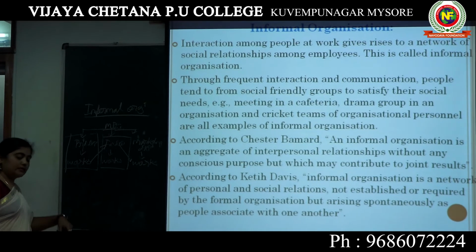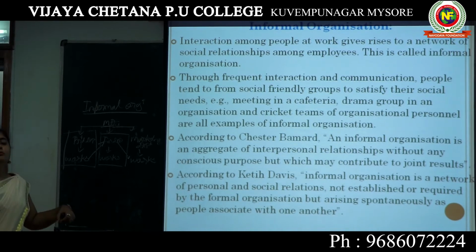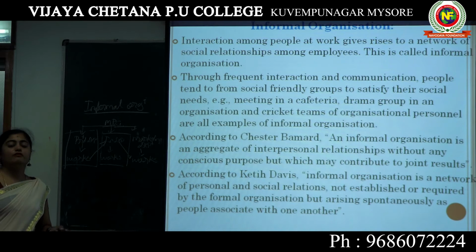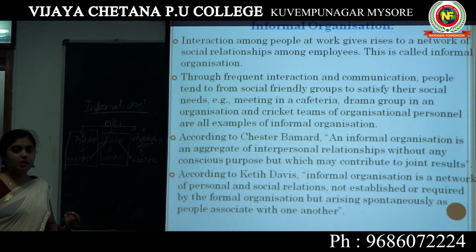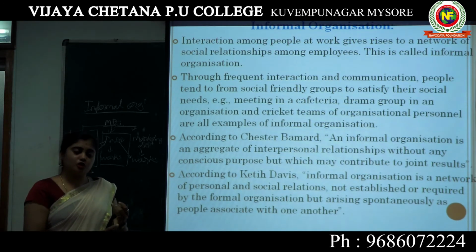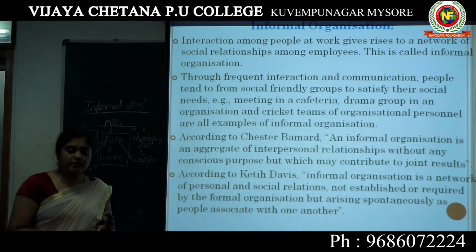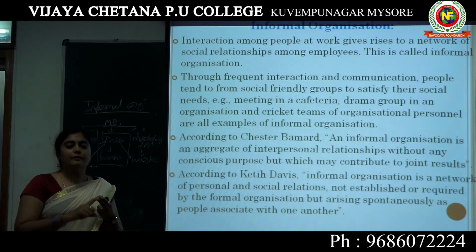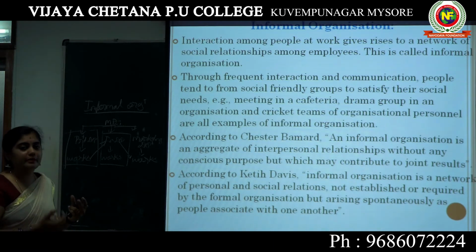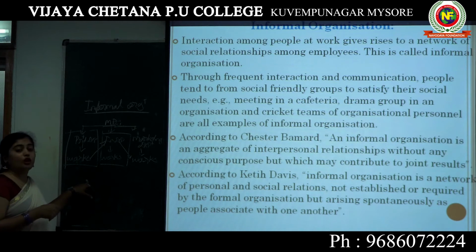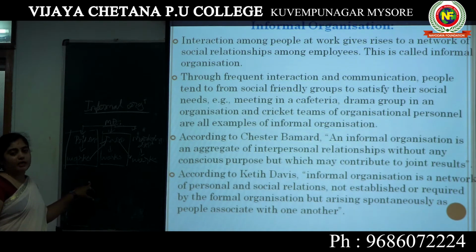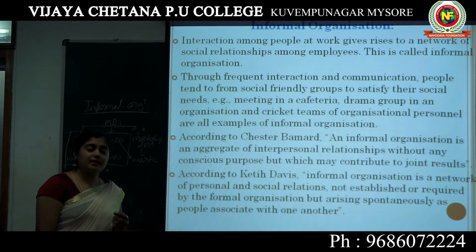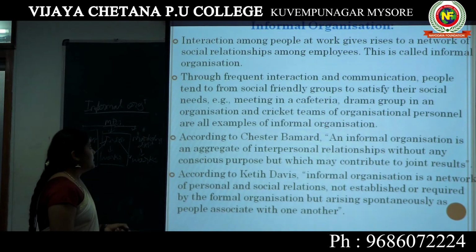In other simple words, an informal organization does not have a formal structure of communication, or formal job descriptions, or rules and regulations, procedures or methods. These are not clearly defined in the informal organization. But in a formal organization, everything is clearly defined.